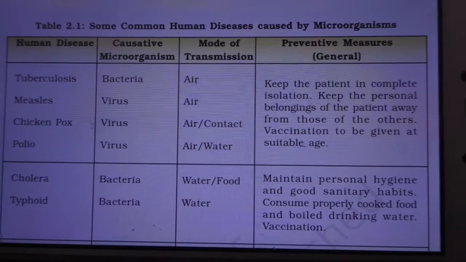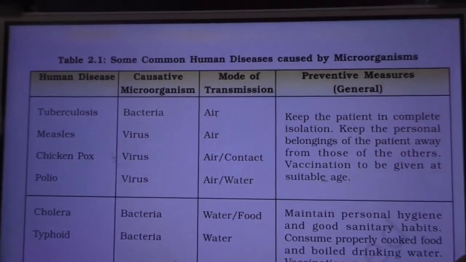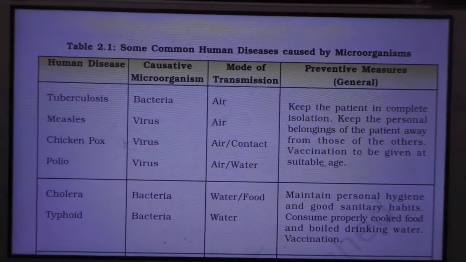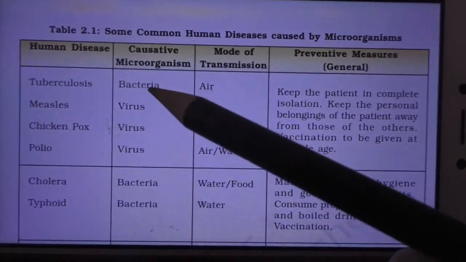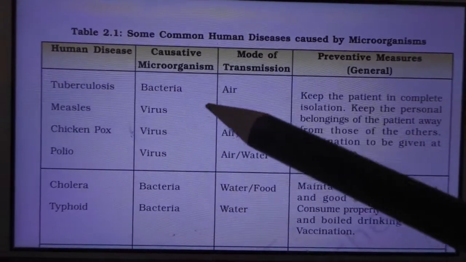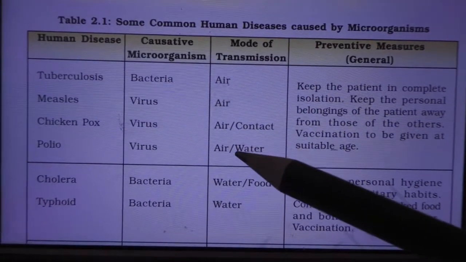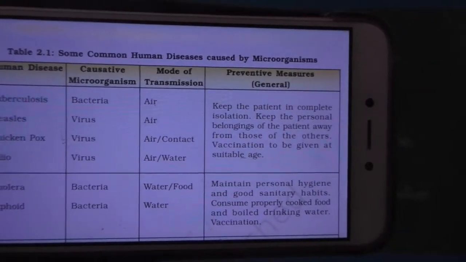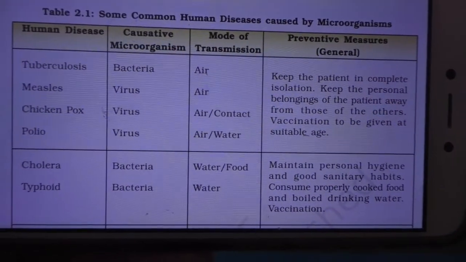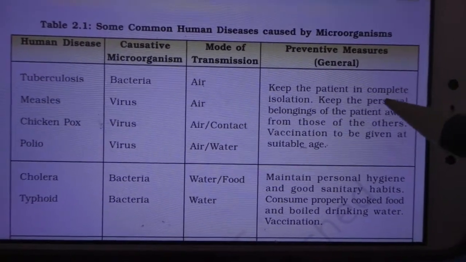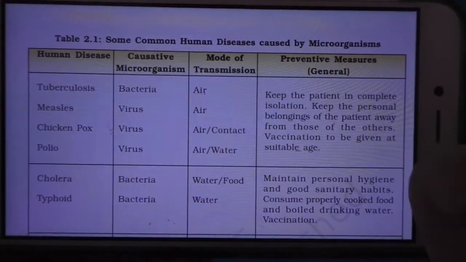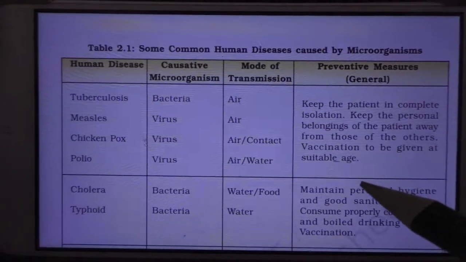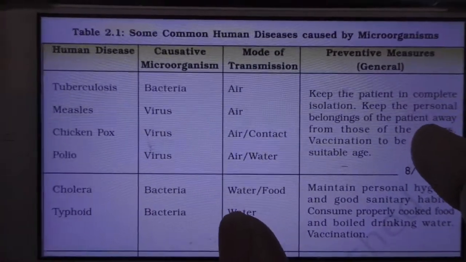Look, children, now we are going to see this table given in our book, page number 24. They have given the disease name and causative microorganism, then the transmission, how it is transmitted, and the preventive measures, what we have to do to protect ourselves. Generally, only a few preventive measures are given here, though there are many.